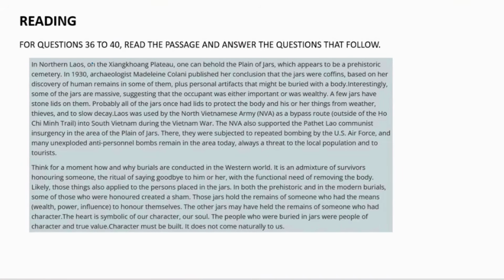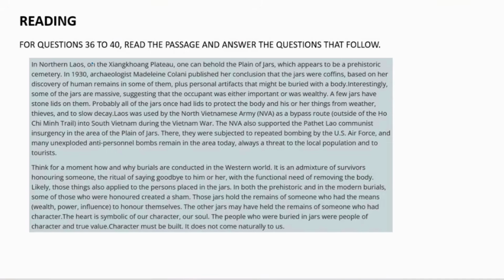Now we have arrived at the next section of the paper, that is reading. This section consists of 10 questions which are based on two different passages. So first we'll read the passage and then answer the questions. For questions 36 to 40, read the passage and answer the questions that follow.